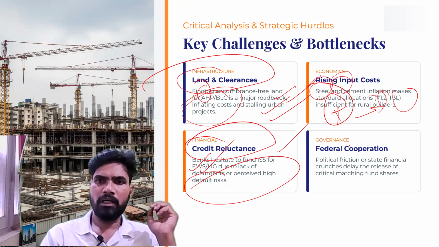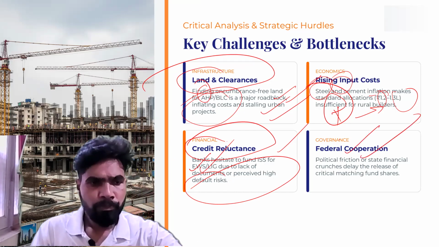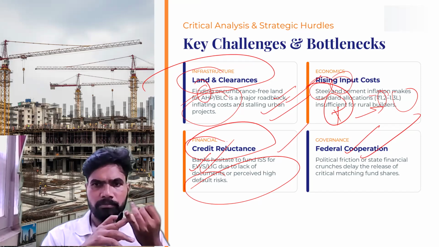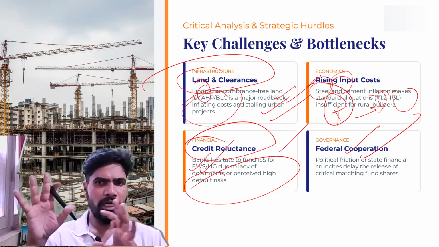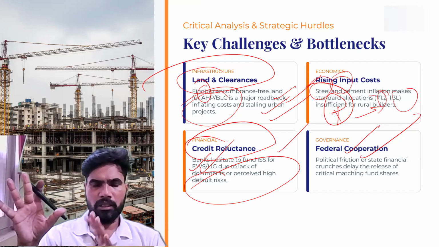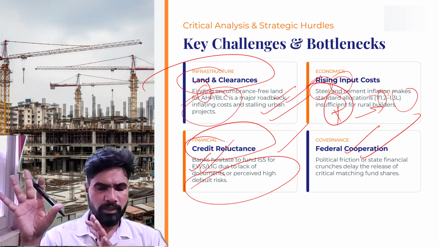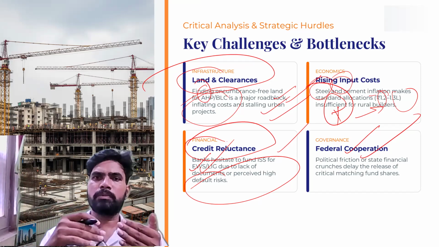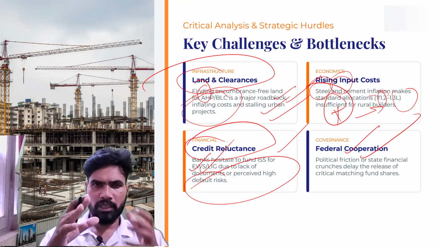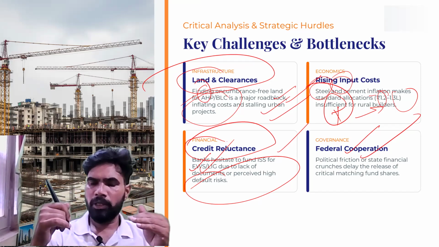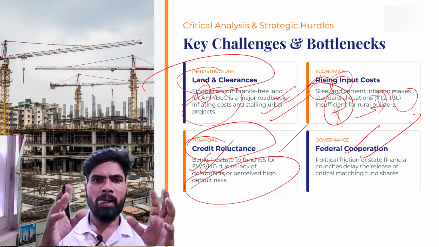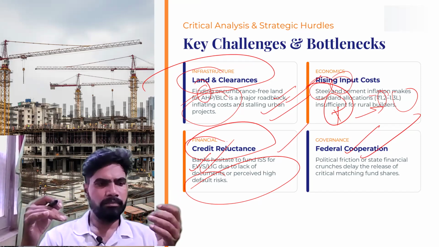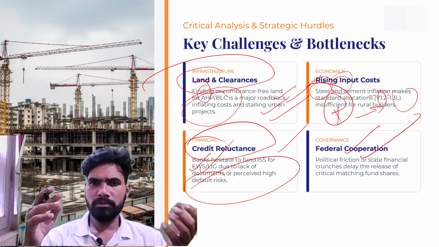Then finally, the political or governance angle. Things like land and housing are in the state list, meaning it is the responsibility of the states. But because this Pradhan Mantri Awas Yojana is started by the central government, if different political parties are there at the center and state, there might be cooperation missing in implementation of the scheme.